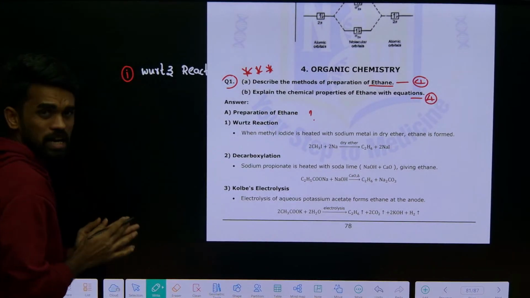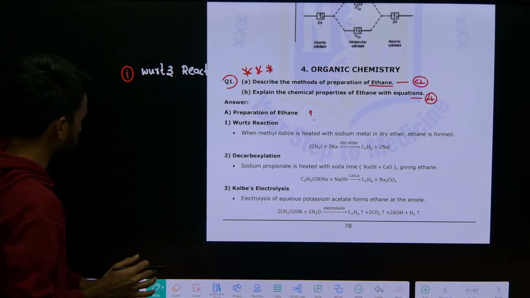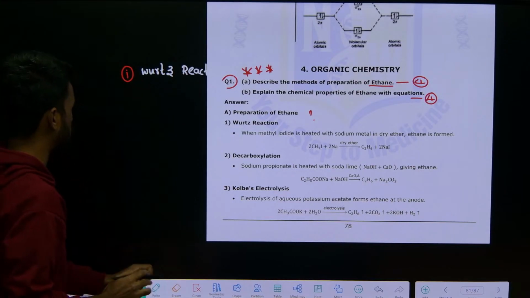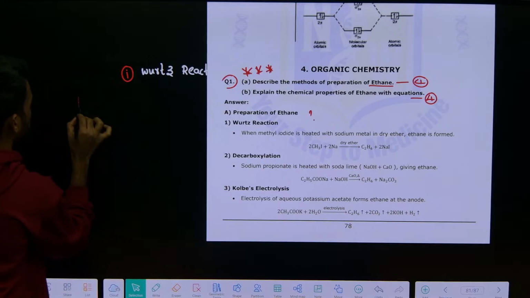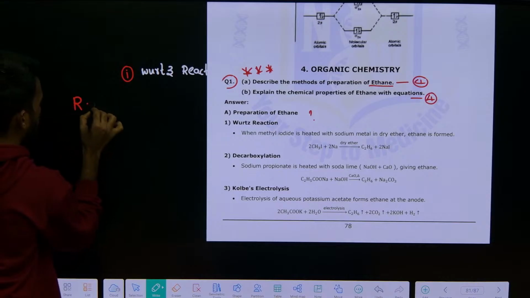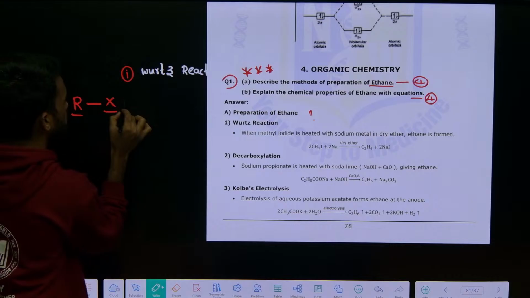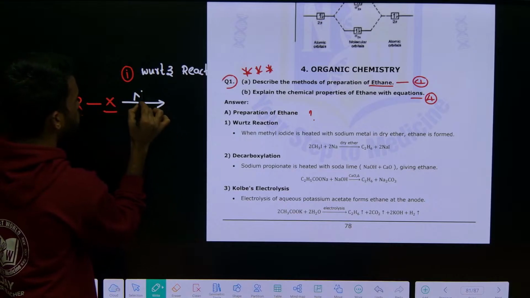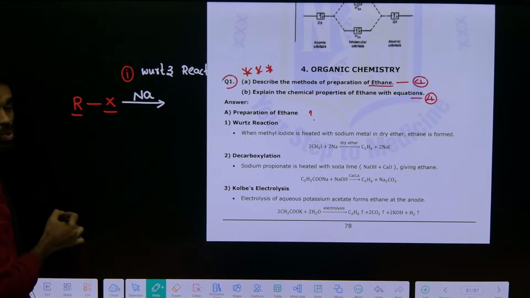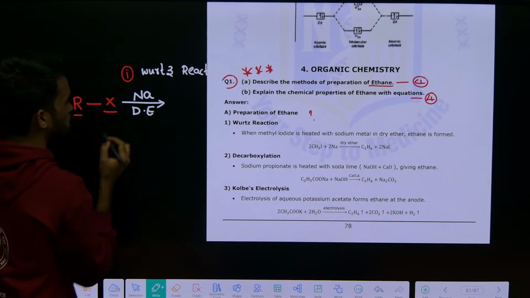In Wood's reaction, there are 3 methods I'm going to share now. I'm writing all these 3 here so that you will get complete clarity. Wood's reaction means you take an alkyl halide. An alkyl halide means there should be an alkyl group and a halogen. Treat this with sodium metal. This should be in dry ether condition.